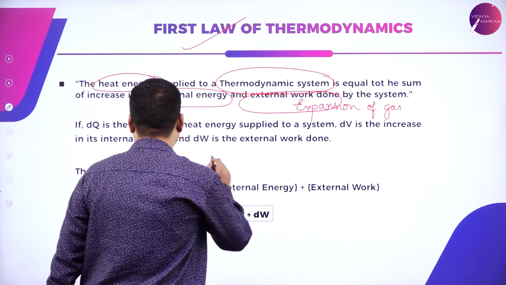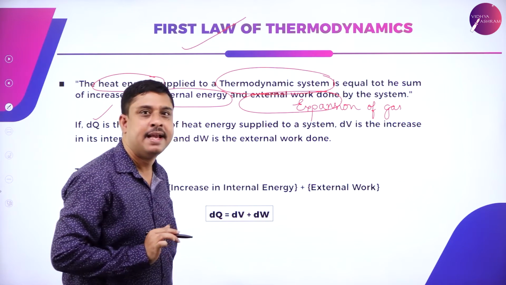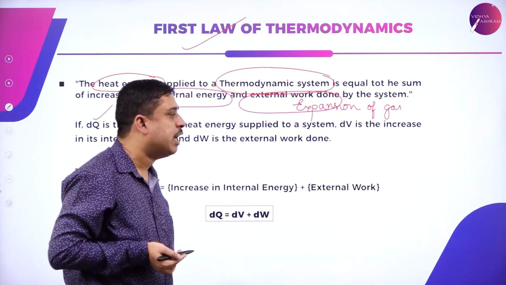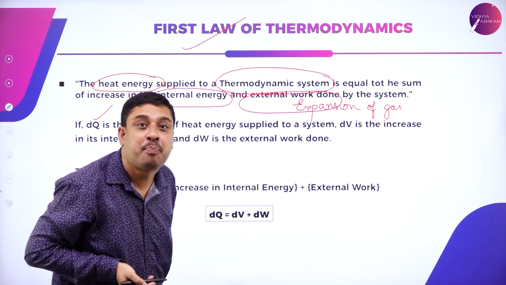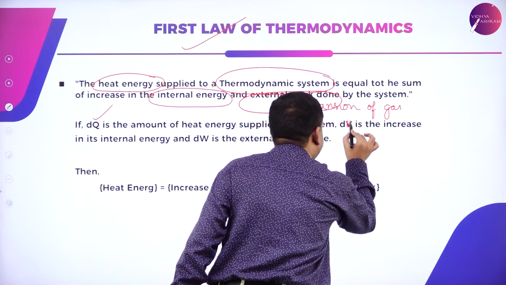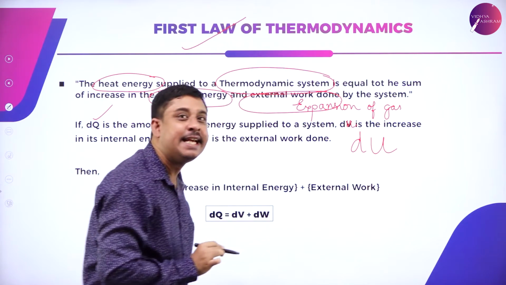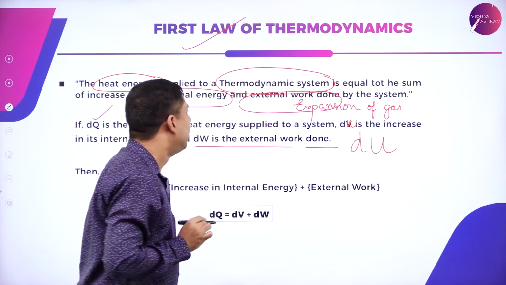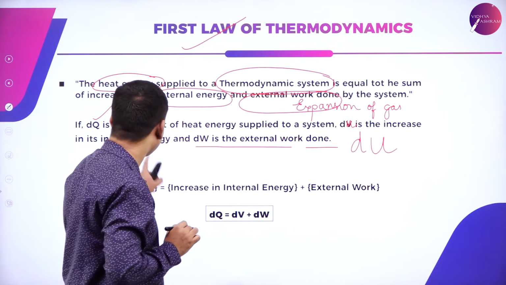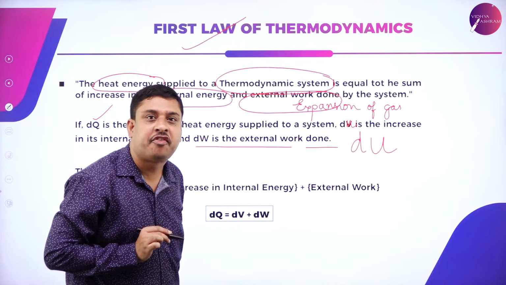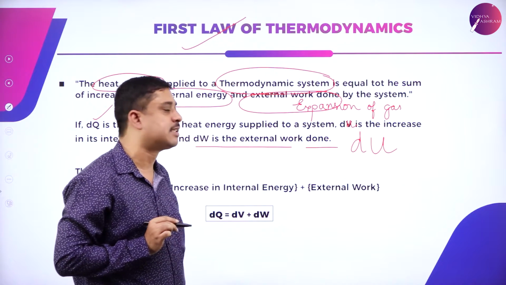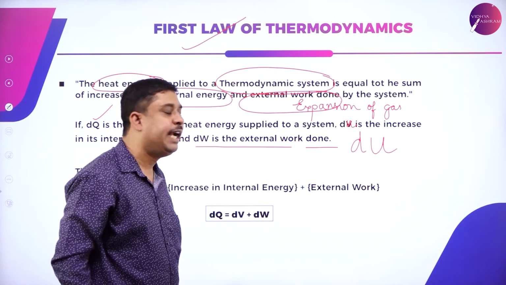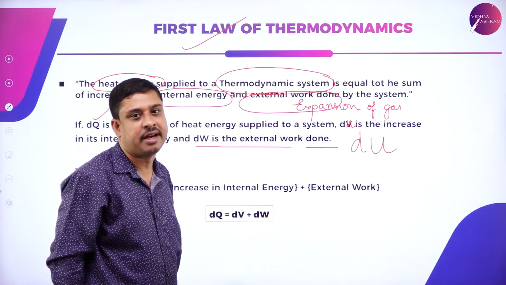Now I say dq is the amount of heat given to the system. dq is the amount of heat supplied to the system. du is the increase in the internal energy, and dw is the external work done. dq, amount of heat energy supplied to the system. du, increase in the internal energy. dw, external work done.